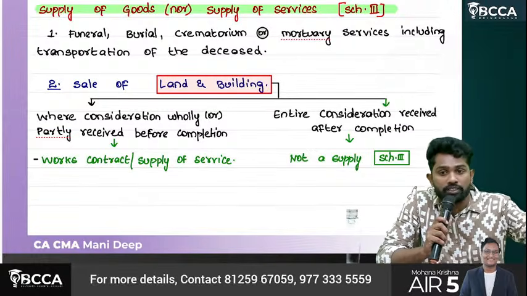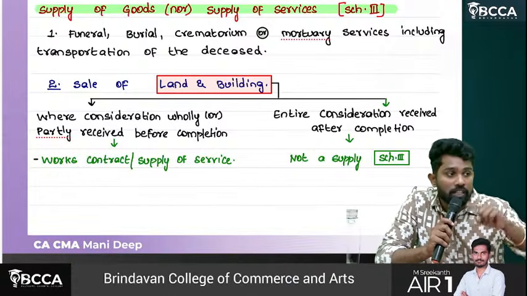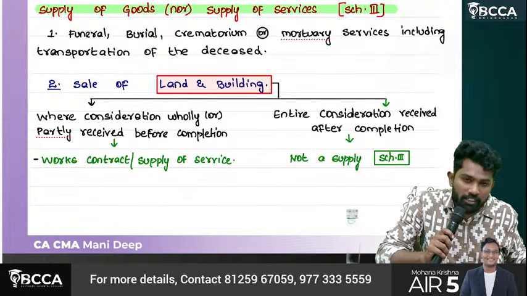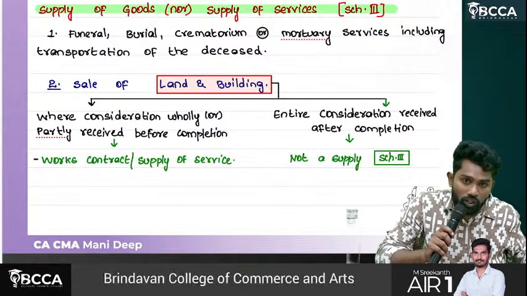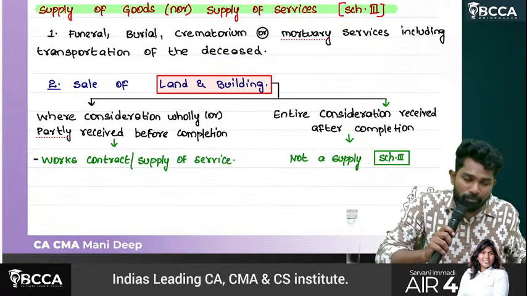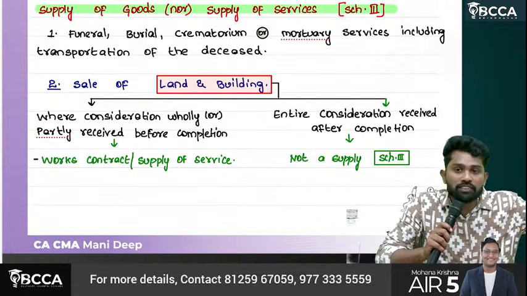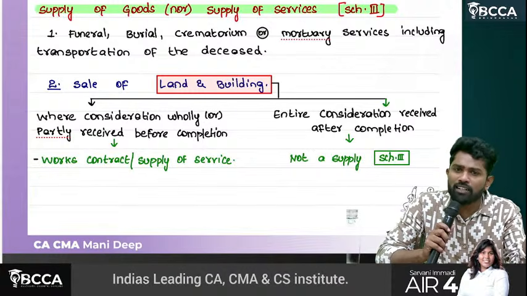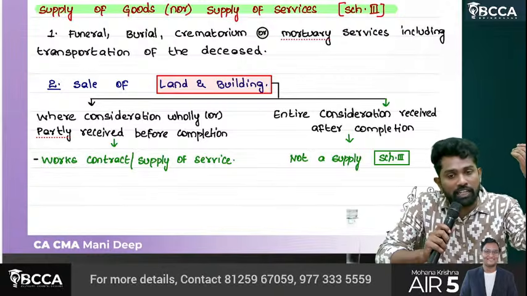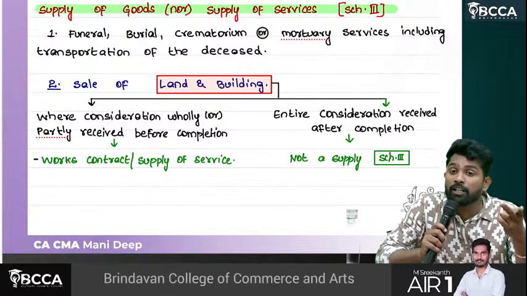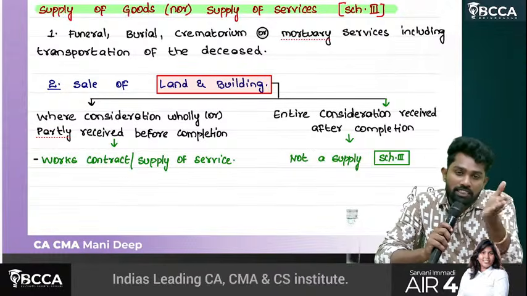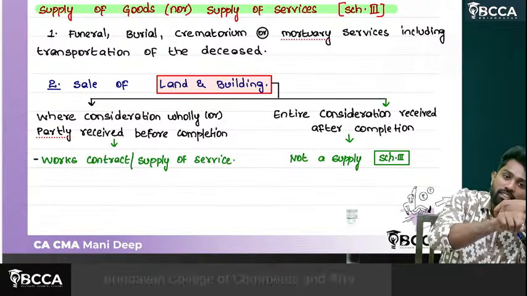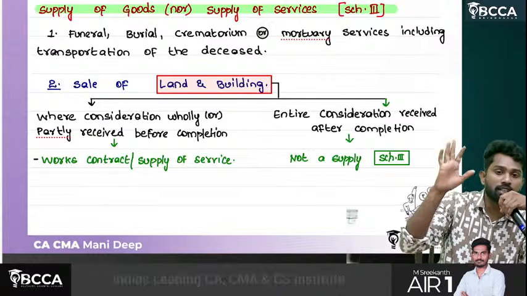When it is under the negative list: when the entire consideration is received after completion, then it is negative list. So this building, completed building under construction. If this building is sold now, is the entire consideration received after completion or before completion? After completion. So this building is covered under negative list. When an individual land is sold, for land, construction under construction will not be there. So that's why land is always under negative list. But when land and building together are there, we need to check when the consideration is received. Before completion, after completion. Entire consideration should be received after completion only to be covered under the negative list.